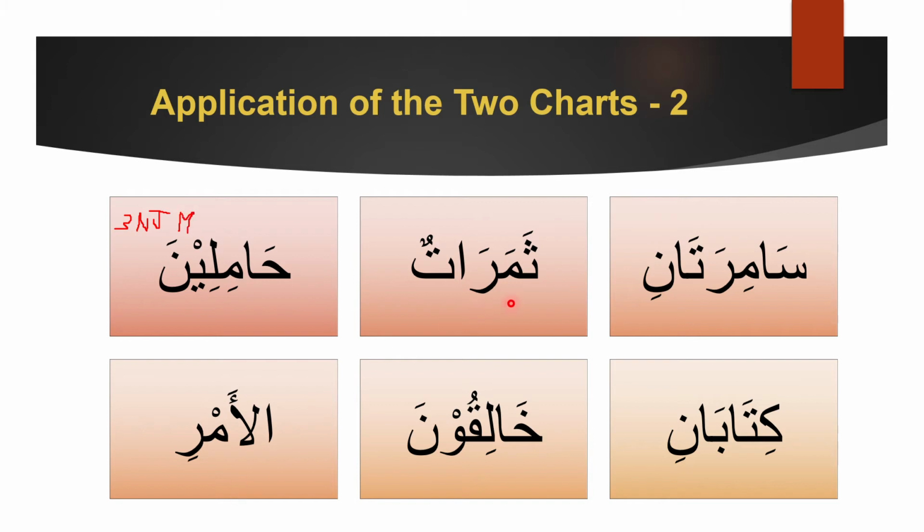Now samaratun. Okay, so is there any combination? Yes, there is a combination. The atun means very clearly it's a female. This thing we are talking about, it's female in gender. And now one more thing we get to know, that this is 3 and rafa because of muslimatun. So you can see the amount of information we're just getting.